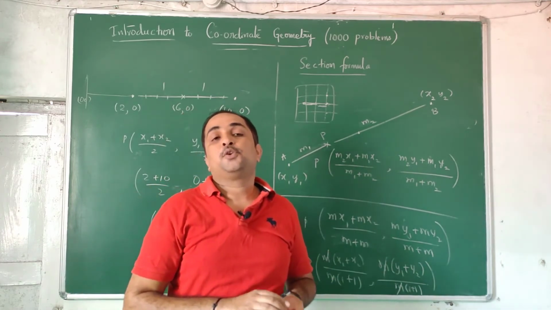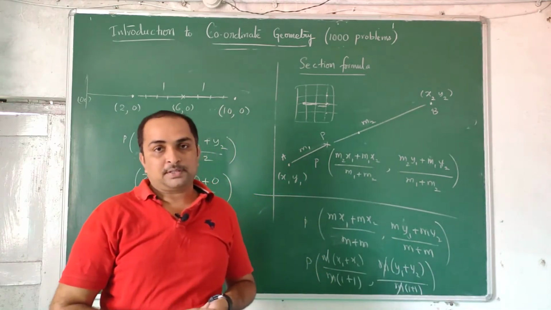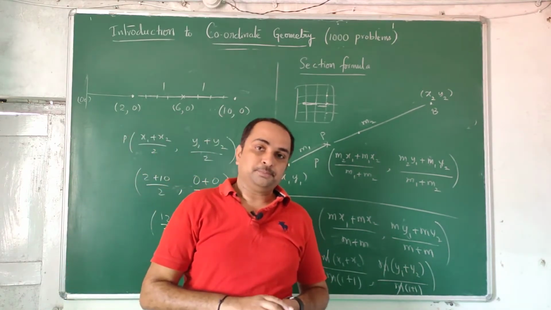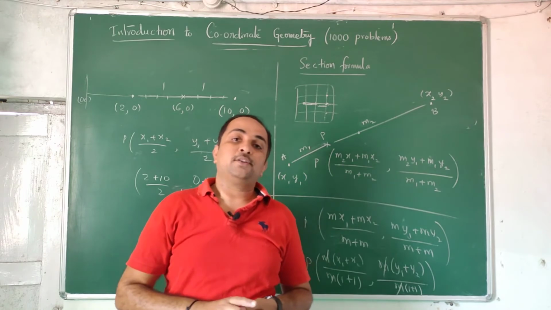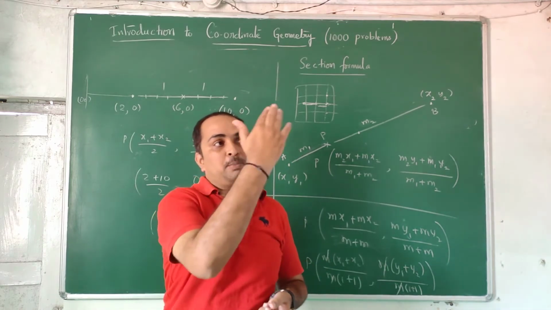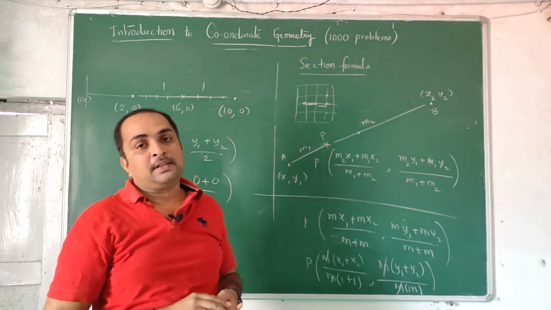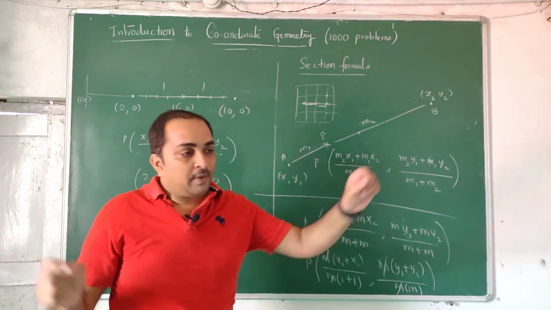Second part is you should be able to find the distance between any 2 points: square root of x2 minus x1 whole square plus y2 minus y1 whole square. Next is you should be able to find the slope, rise by run, y2 minus y1 by x2 minus x1. In that, either point can be taken as x1, y1 and the other as x2, y2. Now we have 2 points in between.